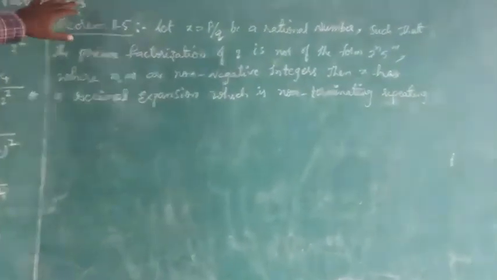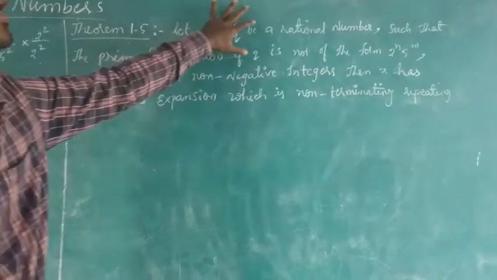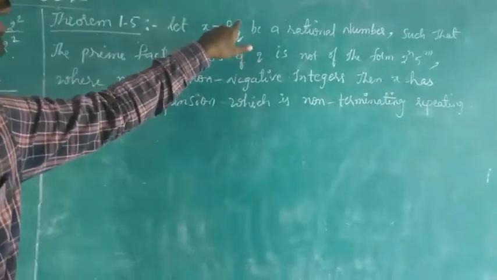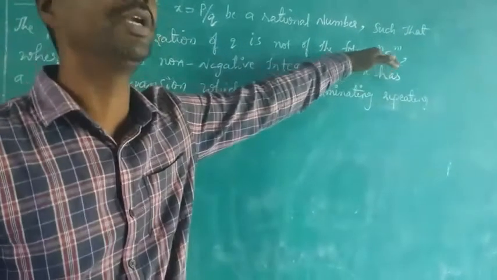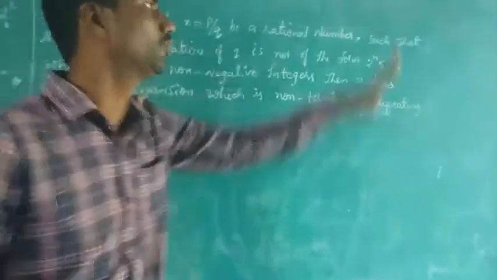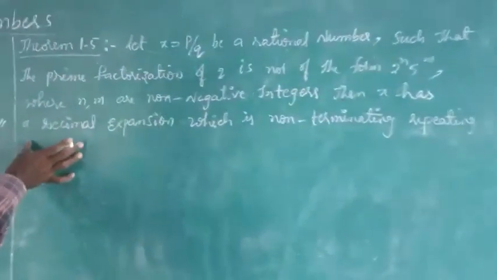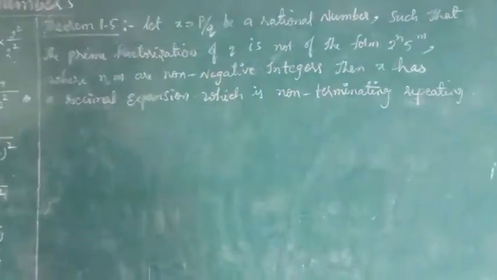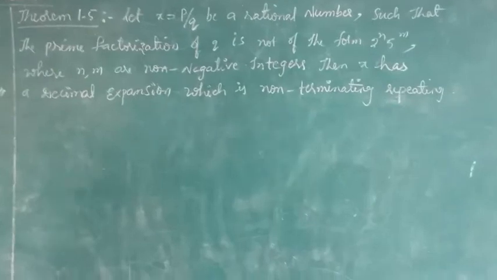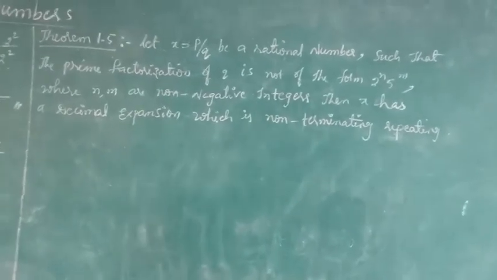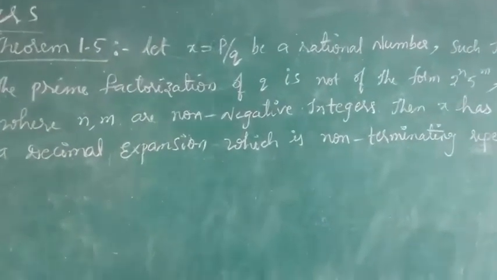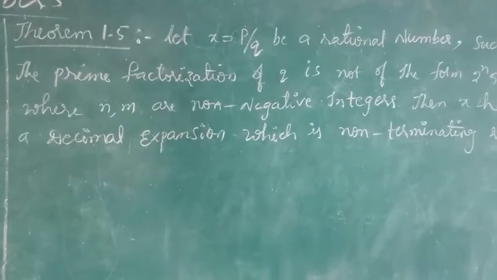What is this theorem telling? Let x is equal to p by q be a rational number such that the prime factorization of q, this is the denominator, is not in the form of 2 to the power of n into 5 to the power of m. Then the decimal expansion of x will be non-terminating and recurring. It will not terminate, and it will be recurring. That's what it is telling. So this theorem is very important. Now I am going to start exercise 1.3. Let's remind it so that you can remember it that way.